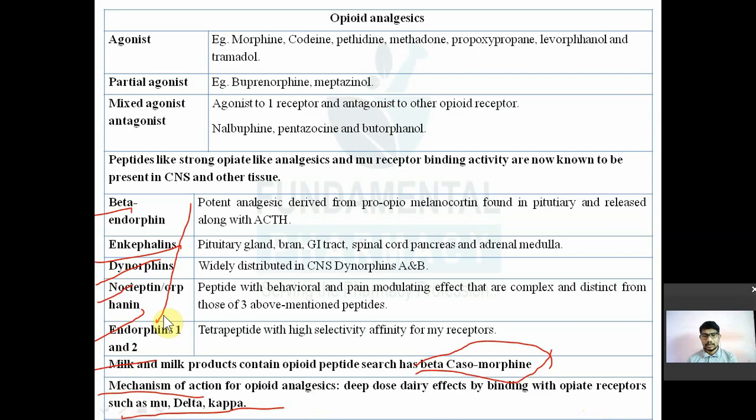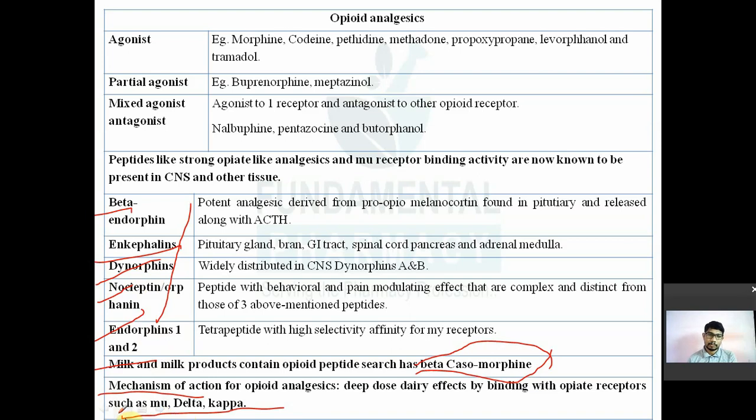Either they act as agonist, partial agonist, or agonist-antagonist at one or all of these receptors. By interacting with them, they produce sedation, euphoria, decrease in pain sensation and so on.